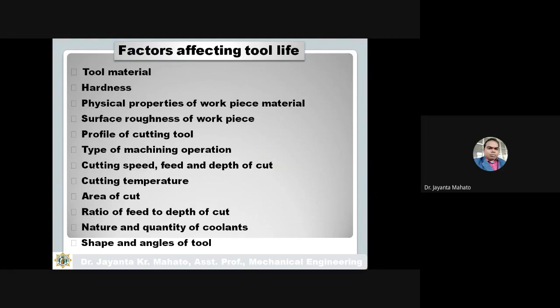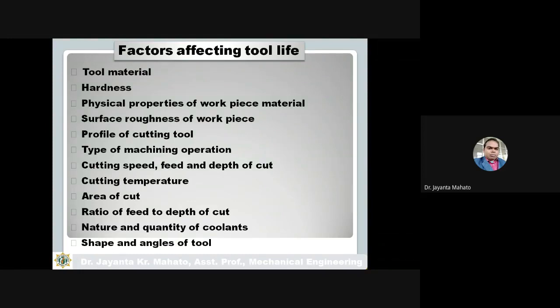Like tool material. If the tool material is harder, then obviously the tool life will be more. So the material of the tool also affects the tool life, that is, what material the tool is made of.